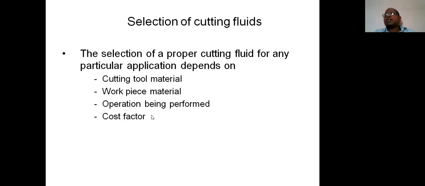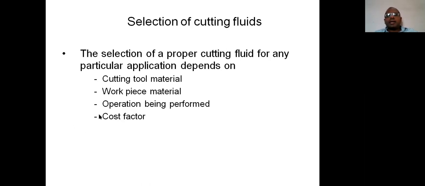But if it is a large industry which consists of a multi number of machines of different types, suppose a company has 20 to 30 lathe machines, at the same time 6 to 10 milling machines, 2 to 3 shaper machines, and 3 to 4 grinding machines. In that condition, the quantity of required cutting fluid is very large. So in that case, the cost of the cutting fluid is also supposed to be considered.